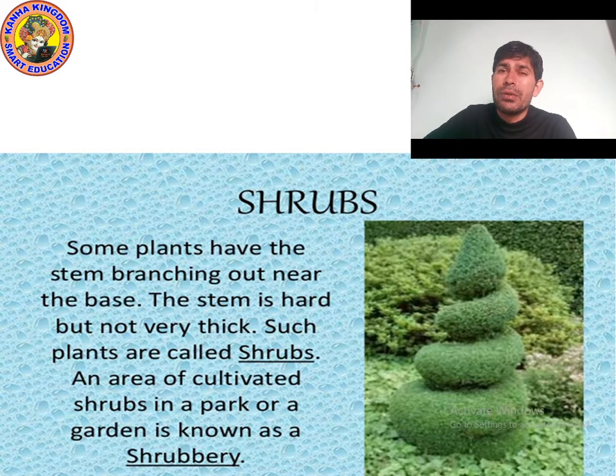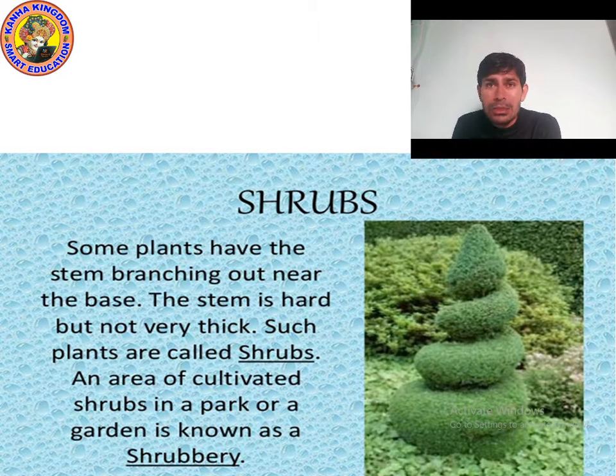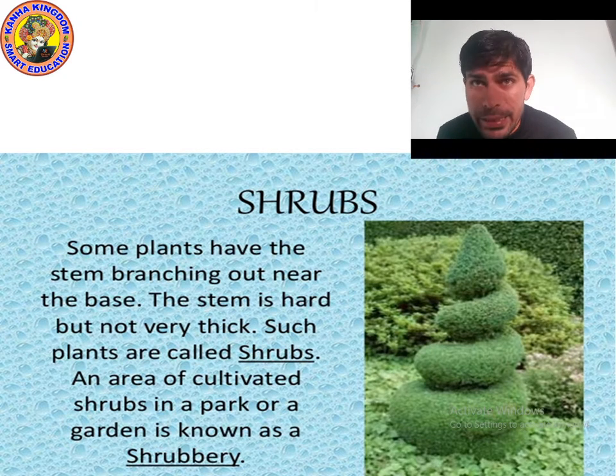An area of cultivated shrubs in a park or garden is known as a shrubbery. Yes, this is a new word. Shrubbery. So, what is the meaning of shrubbery? An area of cultivated shrubs in a park or a garden is known as a shrubbery.